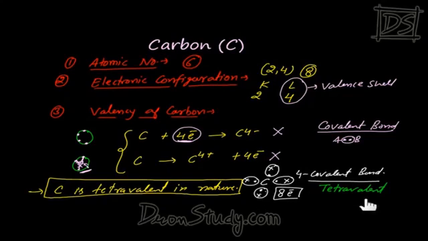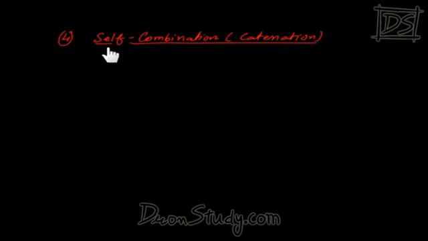Okay. Apart from this, the next property of carbon is very important, which we know by the name of self-combination or catenation. I am giving you an example of a compound of carbon which we call C8H18. Its name is octane. We will deal with this in this chapter afterwards. This is the main component of petrol.